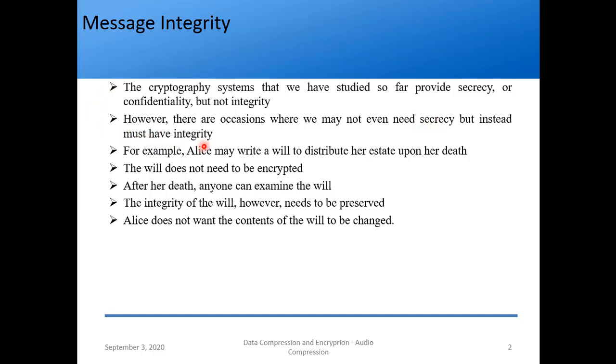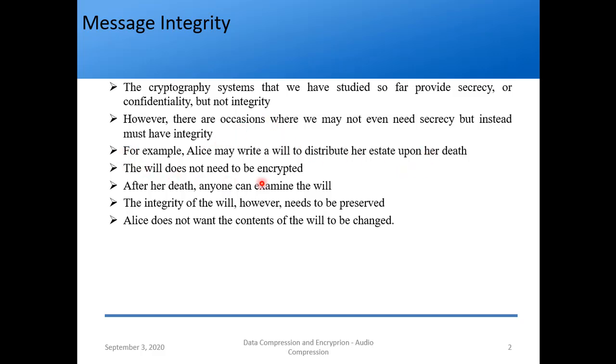A very simple example is, Alice may write a will to distribute her estate upon her death. So what is a will? If someone knows he is going to die or his age has come up, he writes a will stating that this person should get this much of my property, this person should get this much money, and so on. That is called a will.